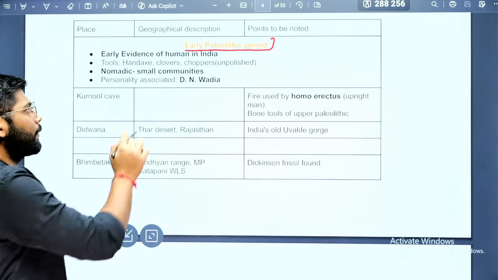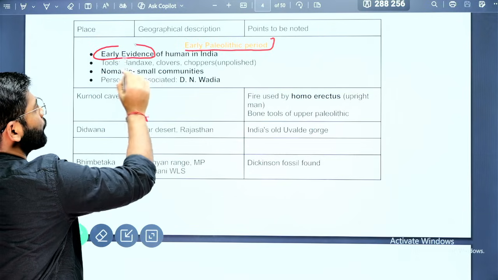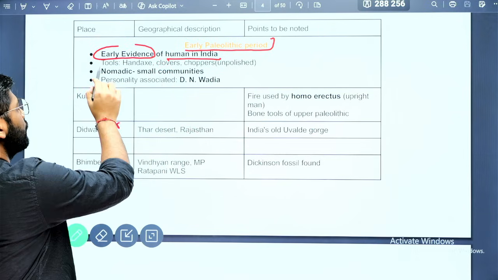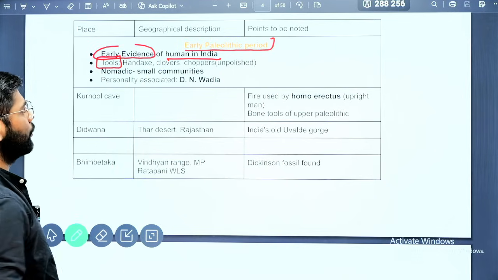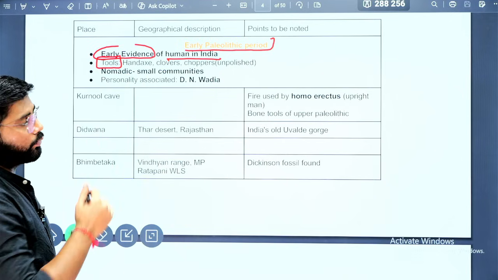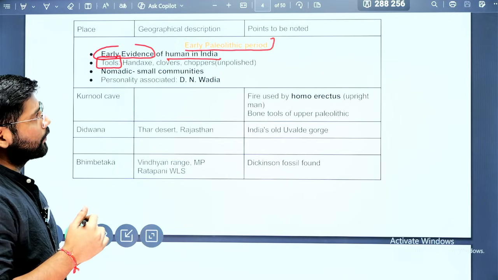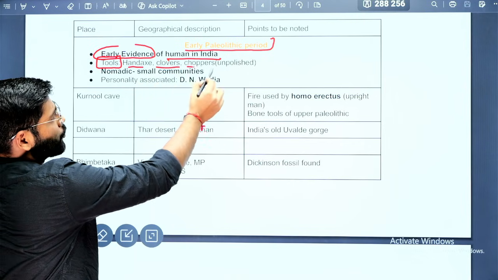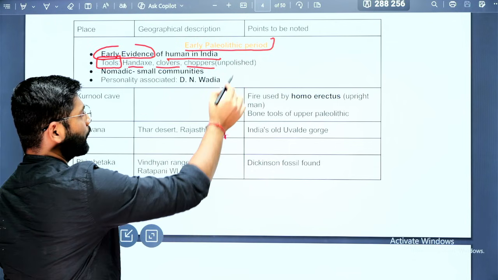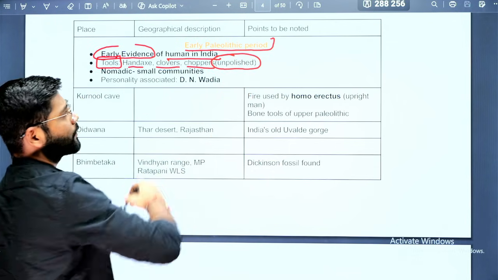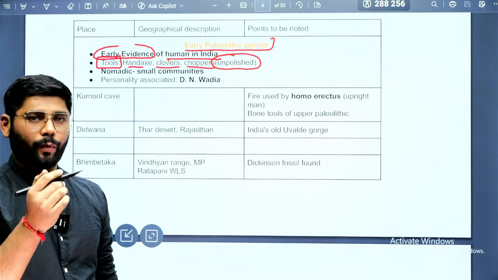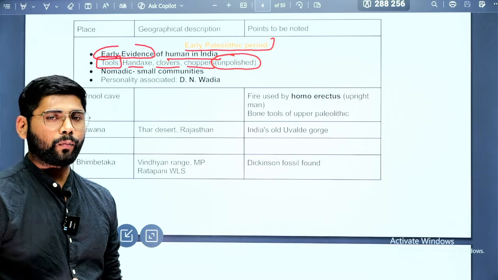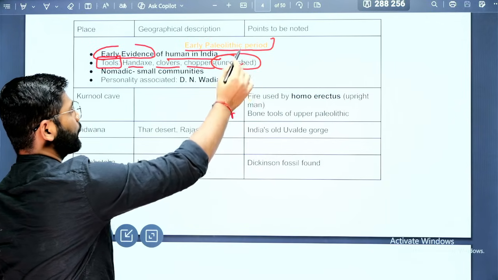Why is it important? Because we found the early evidence of humans in India in the early Paleolithic period. Second, the tools. UPSC usually asks this aspect. What tools were used by the humans in the early Paleolithic period? These were the hand axe, the cleavers and choppers, and mostly these were unpolished. This is an important fact. They will ask whether the early Paleolithic people used polished or unpolished tools, so you need to know this.